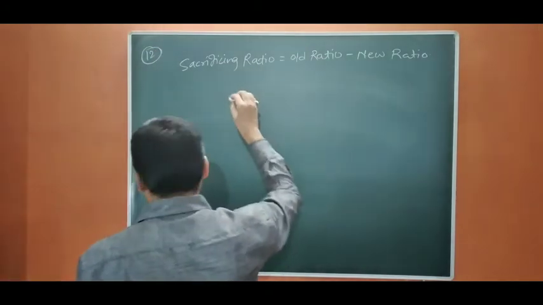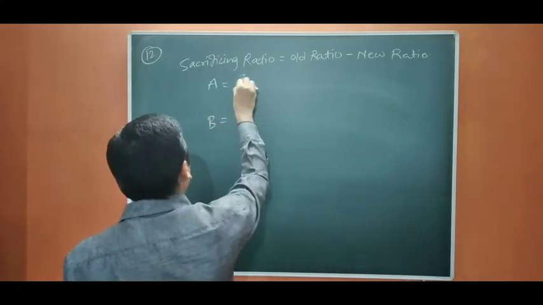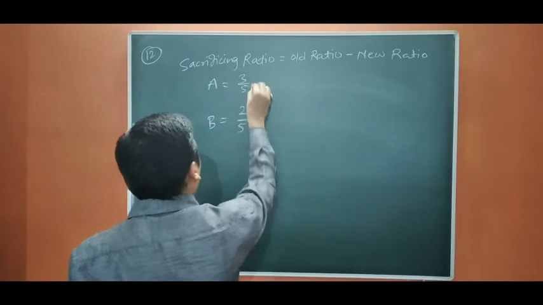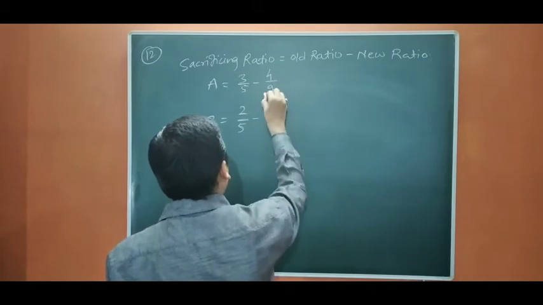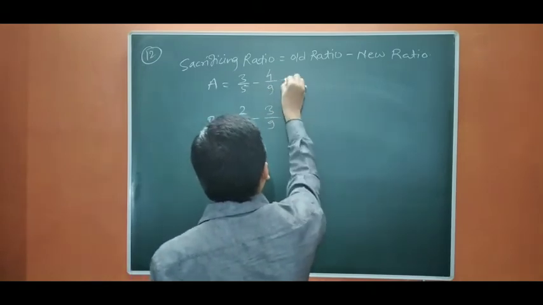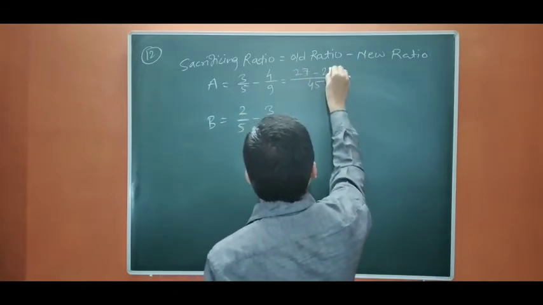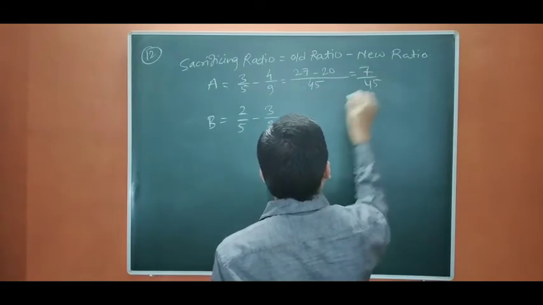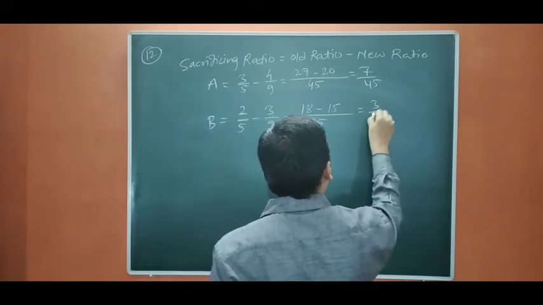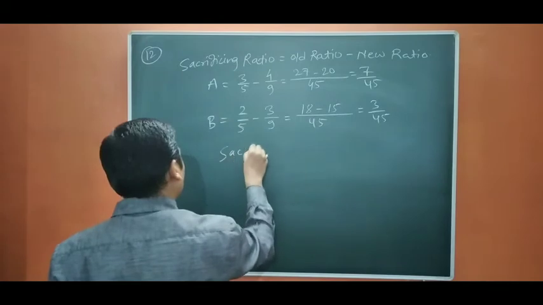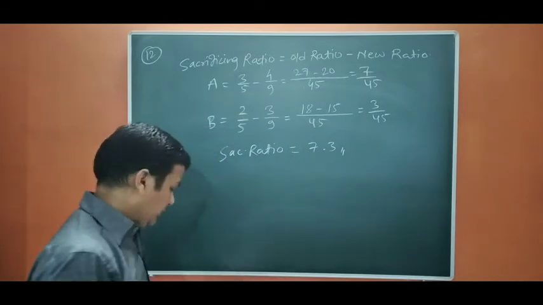Okay. So A and B are the partners. Old ratio was given 3 is to 2, that means 3 by 5, 2 by 5, and the new ratio is 4 is to 3 is to 2, that is 9. 4 by 9, 3 by 9. Okay. So it is going to be 45. 9 3s are 27, 5 4s are 20, 7 by 45. It is going to be 45. 9 2s are 18, 5 3s are 15, 3 by 45. The sacrificing ratio is 7 is to 3. Okay. Now we move to next question.